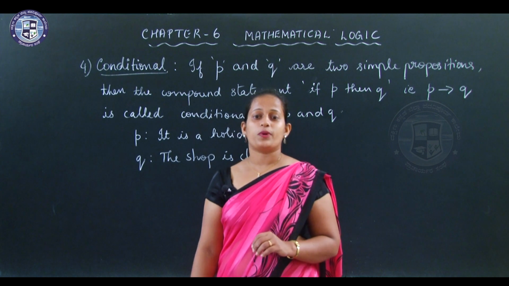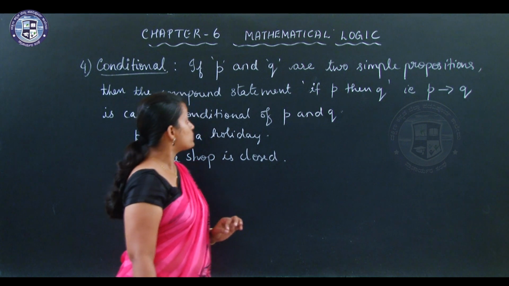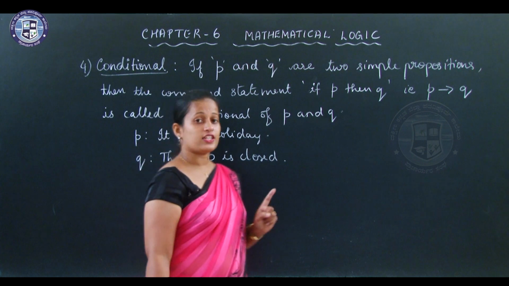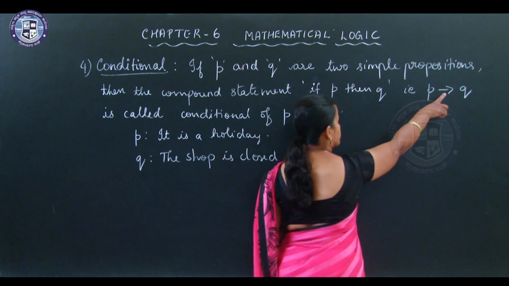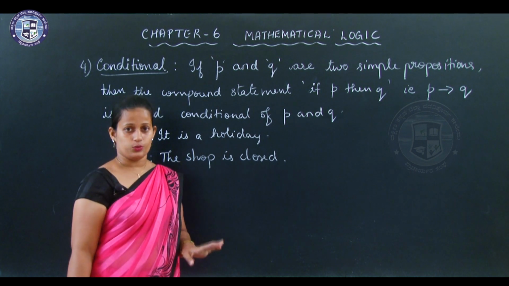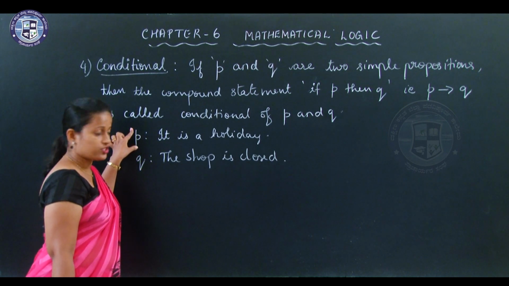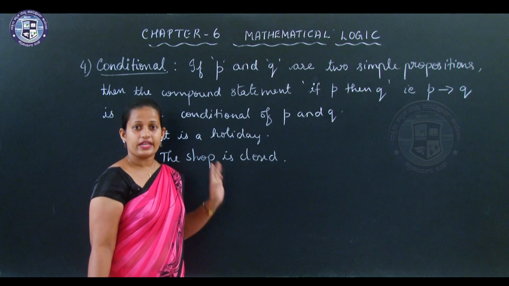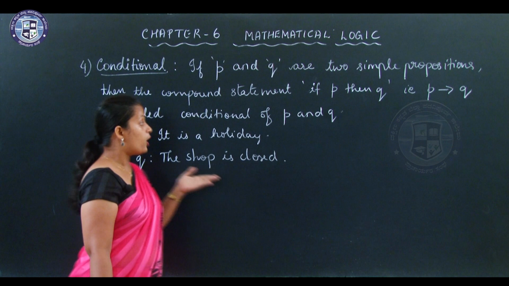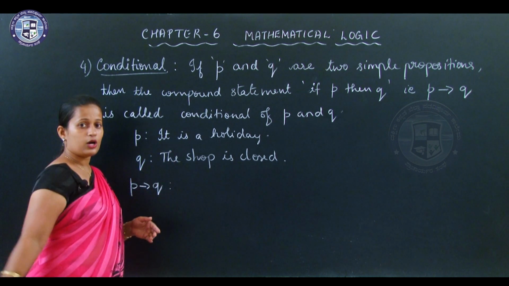Let us now see the fourth one, that is conditional. So if P and Q are two simple propositions, then the compound statement if P then Q, denoted like this, as I have told you the notation for if then, is called the conditional of P and Q. Let me explain this with an example. Consider the simple proposition P, it is a holiday. Q is the shop is closed. Now how to write if P then Q? How to write the conditional?